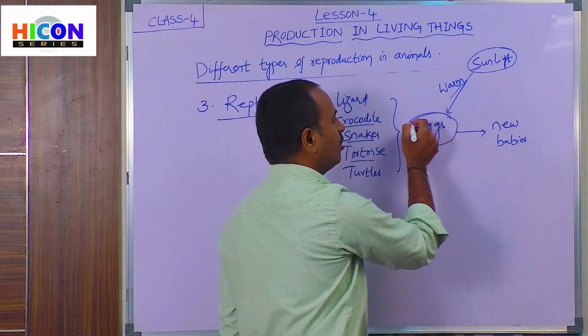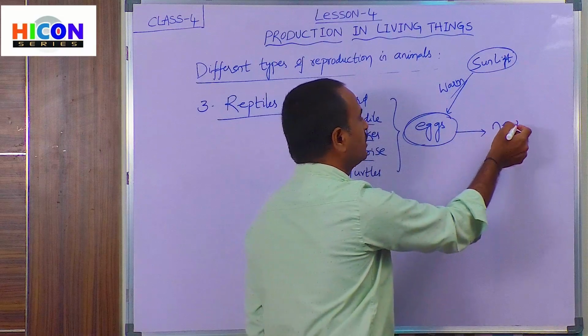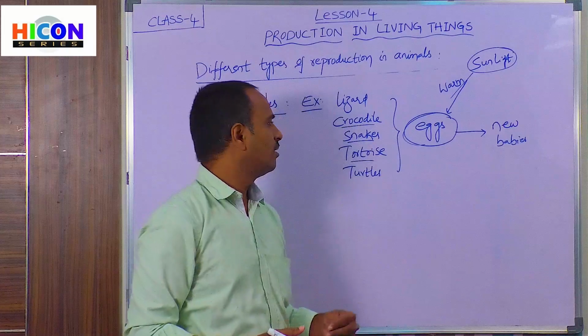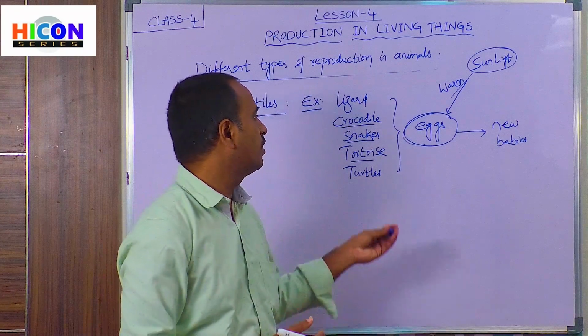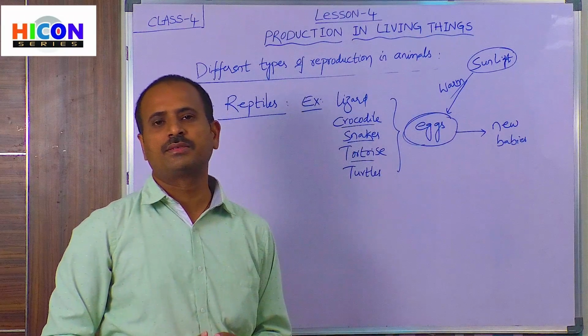Because of the warmth of the sunlight, these eggs will be hatched into new babies. In the same way, lizard, crocodile, snakes, tortoise, all these animals will reproduce their young babies with the help of their eggs, and the eggs will be hatched into new babies.